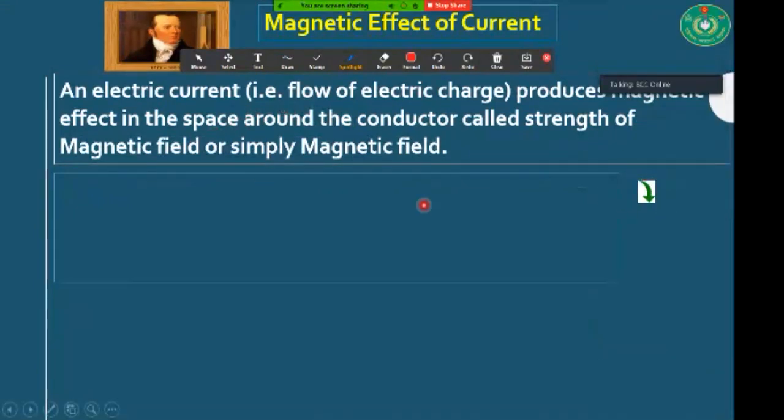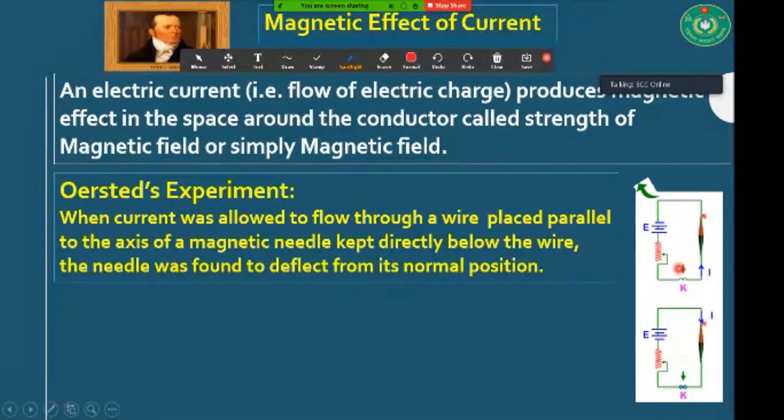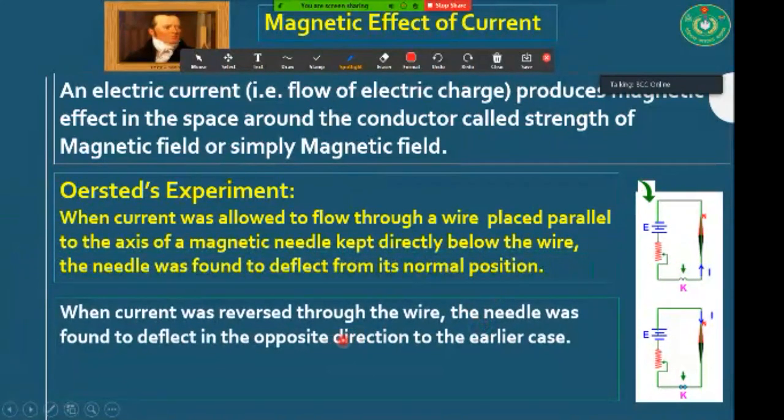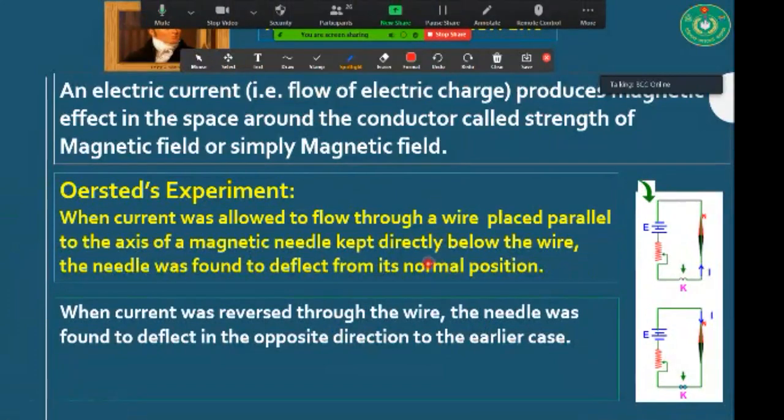Okay, my dear boys, you know it very well what the definition of magnetic effect of current is. I don't want to discuss it more. Oersted's experiment. This is Oersted's experiment and this is the figure of Oersted's experiment. But I think it will be very clear to all of you after observing a video. Okay, let's see. No more delay.